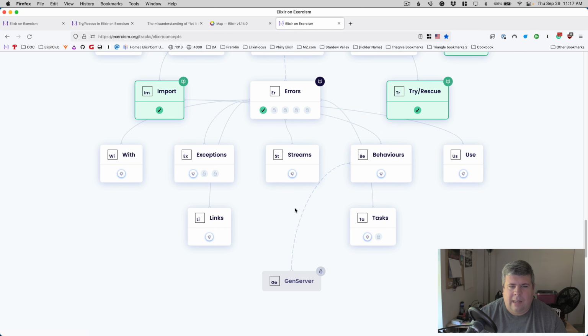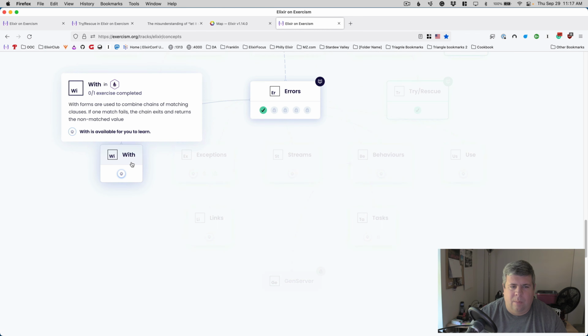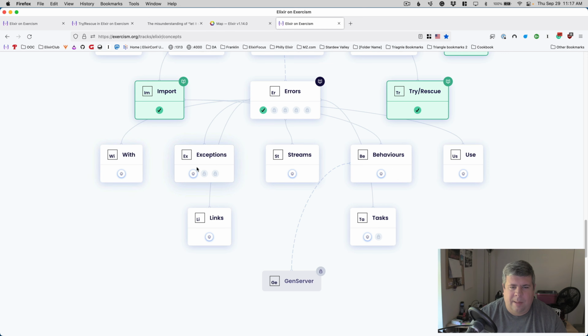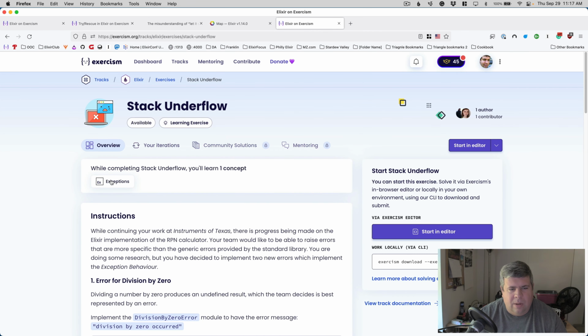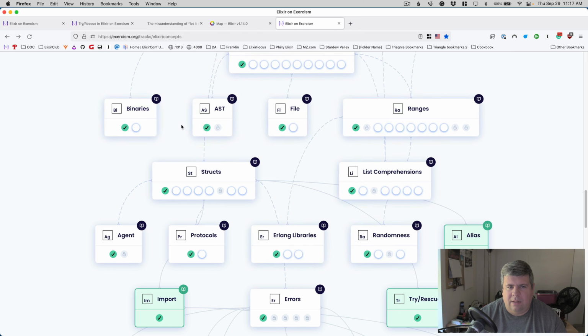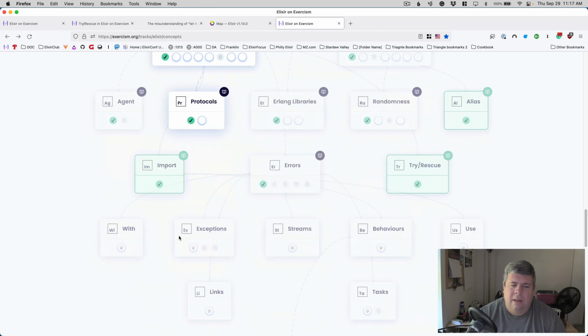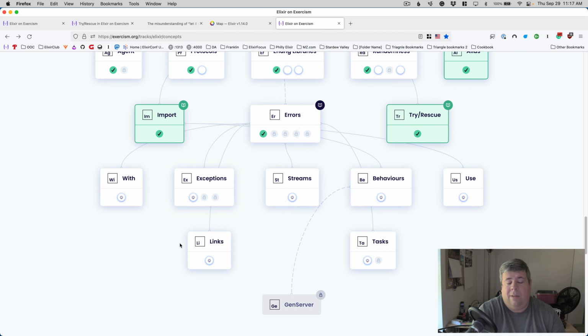So next time we'll probably work on with and exceptions, maybe. Oh yeah, they only have 1 stack underflows for exceptions. Okay. Anyway, we'll work on something next time.